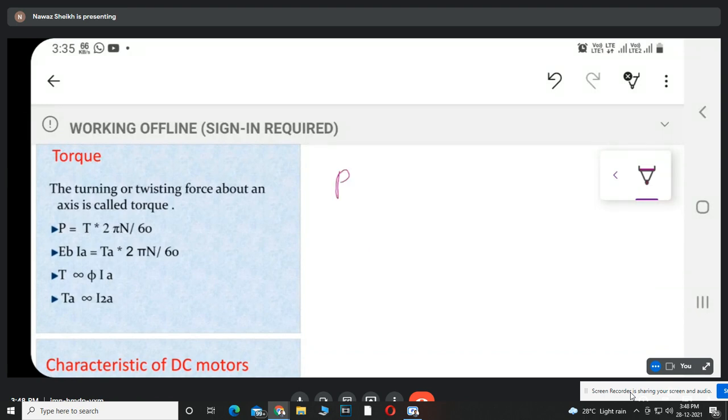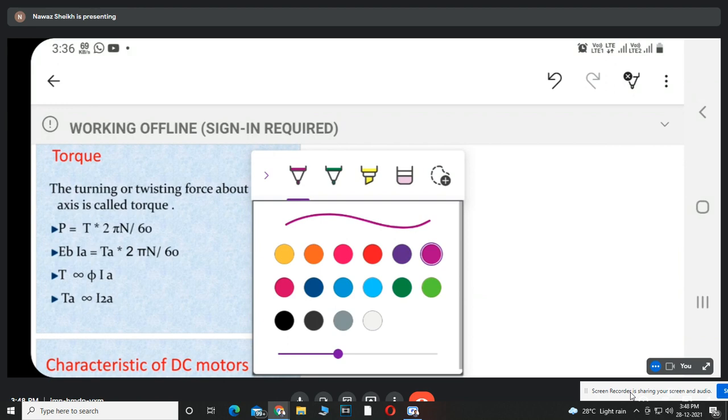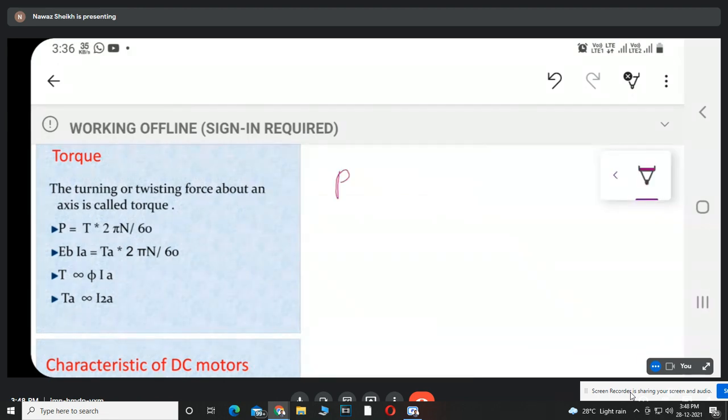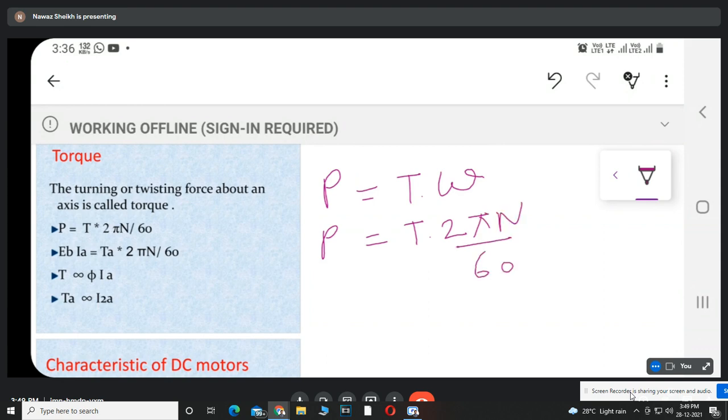Now we know that power P is equal to torque into omega, or P equals torque into 2 pi N divided by 60.